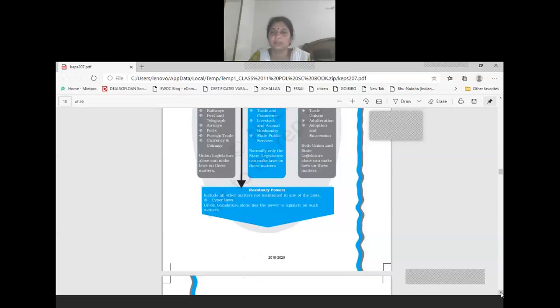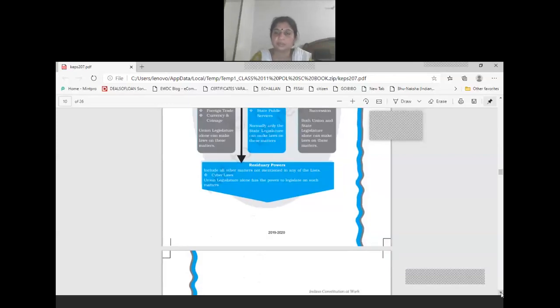For example, cyber laws. At the time of constitution making, there was no internet and no kind of cyber. But with the passage of time, this new subject arose, and there is a need to make laws on this subject. This is called residuary power, and it is given to the union government. So this division of power, which we are seeing in our constitution, is tilted towards the union government.